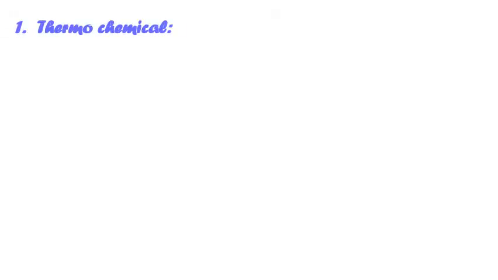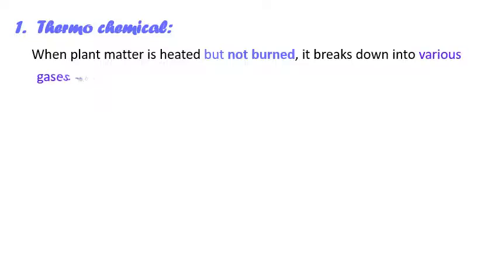To start with, what is thermochemical? When the plant matter is heated but not burned, it breaks down into various gases, liquids and solids. This process we generally see in the kitchen also: burning of the corn in the kitchen, keeping it on the flame.